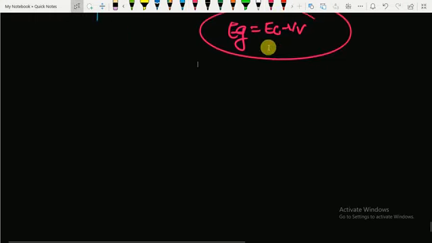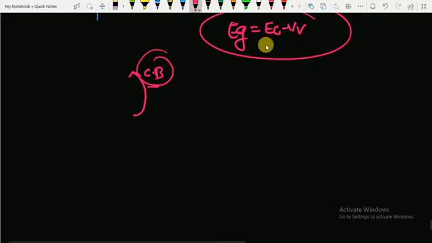Now a valence electron in the conduction band does not participate in conduction, does not accept the applied voltage. That is, if an electron jumps from the valence band to the conduction band, then after it reaches the conduction band, it will not participate in conduction and will not accept the applied voltage. Whether you apply an energy source or any voltage to that electron, it will not accept any source to conduct.